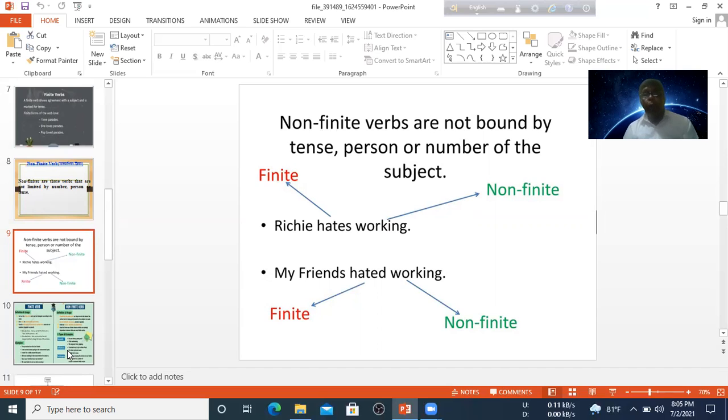Next sentence: my friends hated working. In this sentence there are two verbs: hated, which is a finite verb, and working, which is a non-finite verb. Finite verb means hated. According to tense, this verb will be changed from the first form. So surely this verb is finite. And working is non-finite. We see that there is ing with the verb.